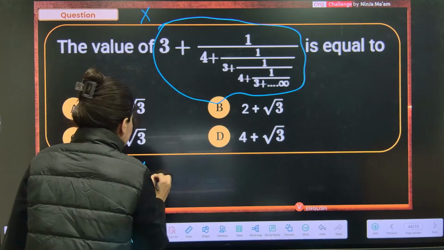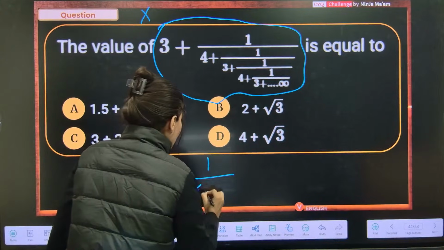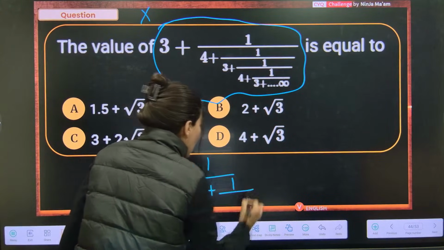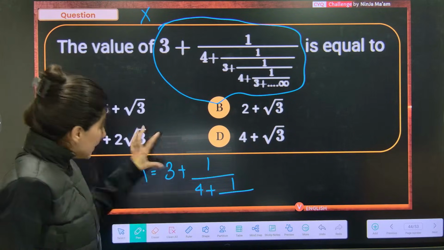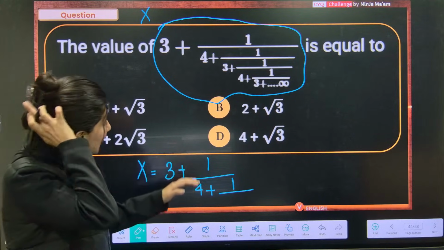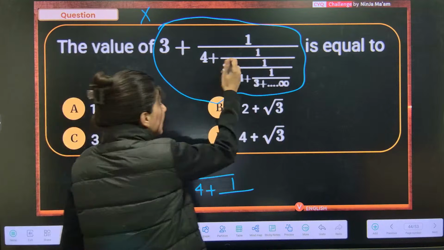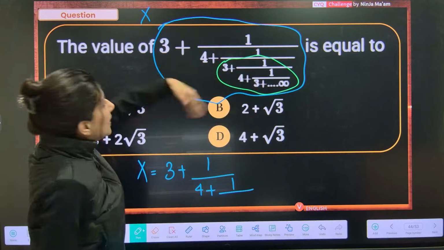So x is equal to 3 plus 1 upon 4 plus 1 upon, and after this again the same thing is going to get repeated, 3 plus 1 upon. So now repeatability is there. Can you see? This over here is again the same x only.